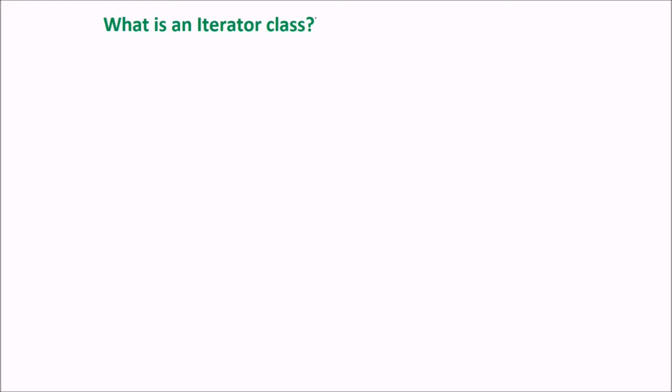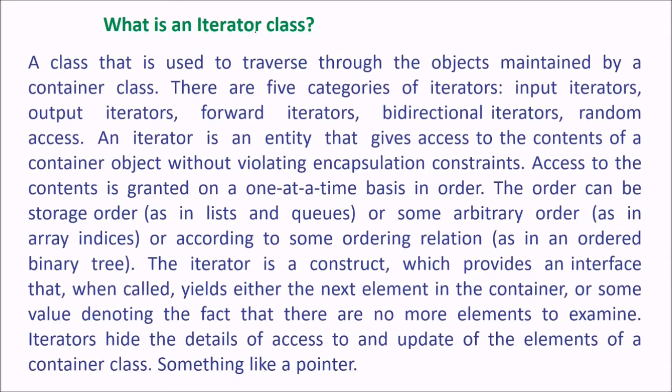What is an iterator class? A class that is used to traverse through objects. If you want to traverse through the objects, you use an iterator class. So it is a class used to traverse through objects maintained by a container class. There are 5 categories of iterators: input iterator, output iterator, forward iterator, bidirectional iterator, and random access. An iterator is an entity that gives access to the contents of a container object without violating the encapsulation constraints. Access to the contents is granted on a one at a time basis, in order.